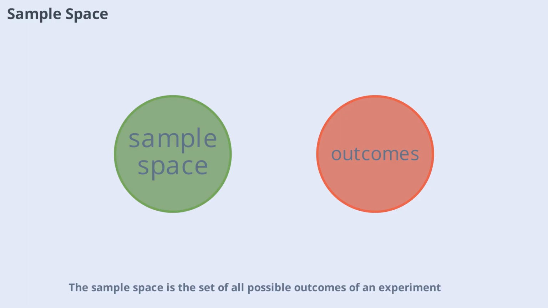Sample space is the set of all possible outcomes of an experiment. For example, when tossing a coin, the sample space is heads and tails. Listing the sample space helps ensure you consider every possible outcome, which is essential for accurate probability calculations. It's a fundamental concept that underpins all probability work.